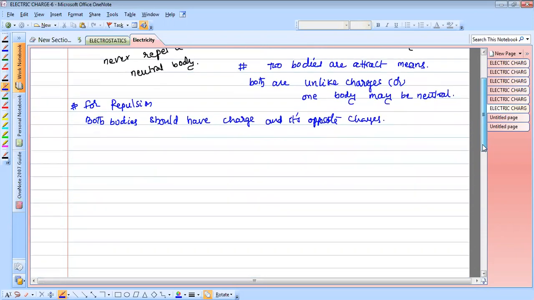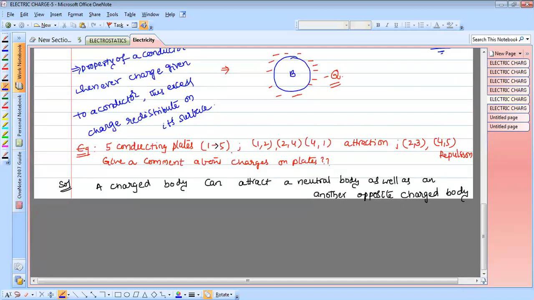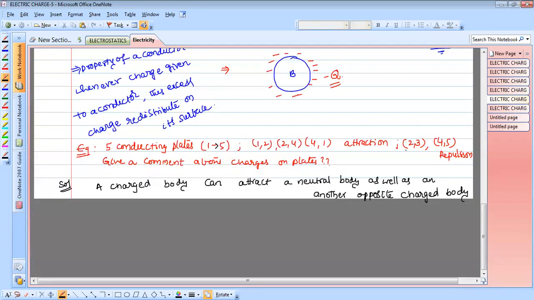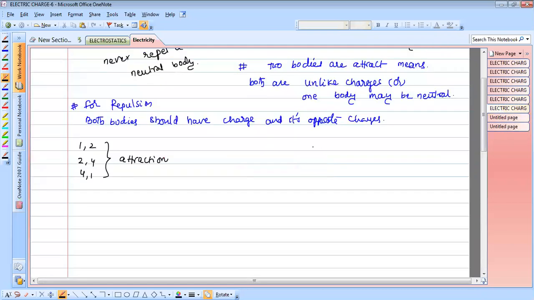Now come to the question. See, in the given charged plates, 1 and 2, 4 and 1 show attraction. 1 and 2, 2 and 4, 4 and 1: attraction. 2 and 3, 4 and 5: repulsion.